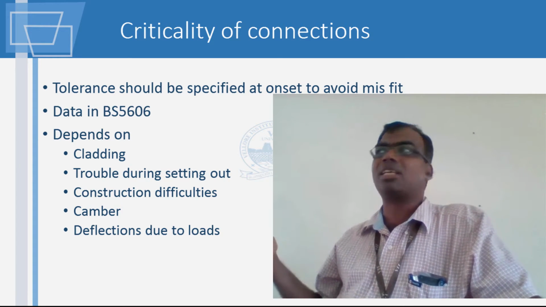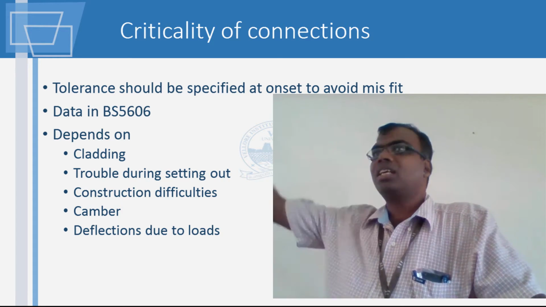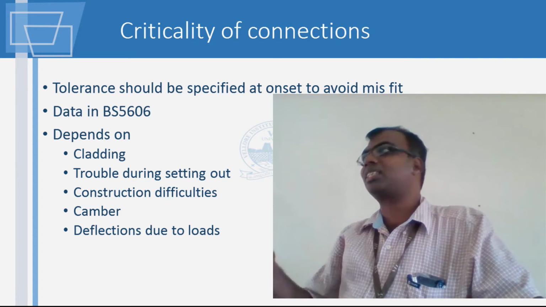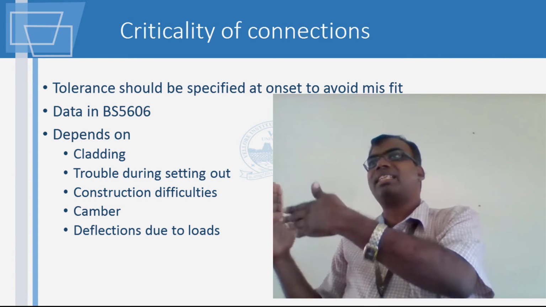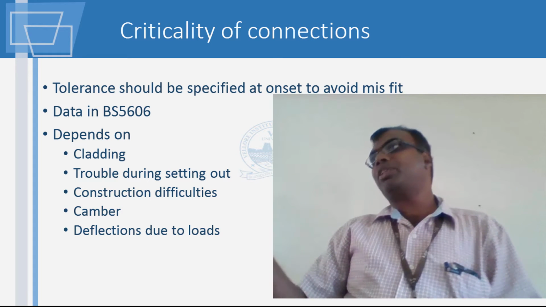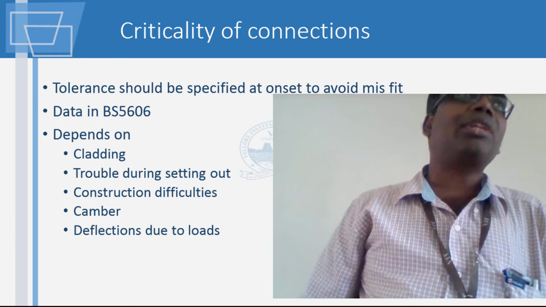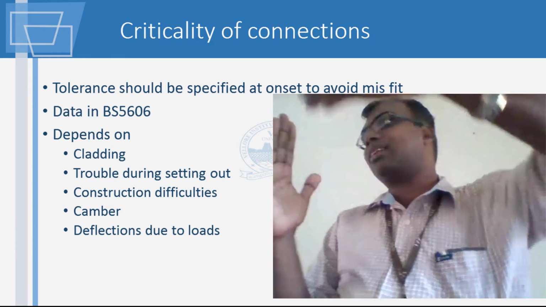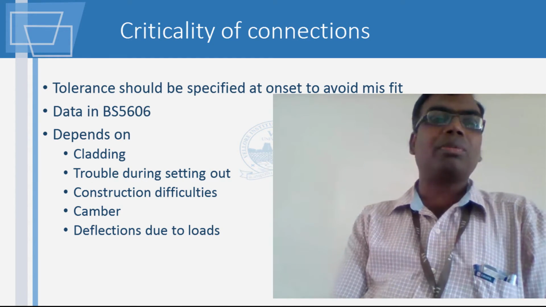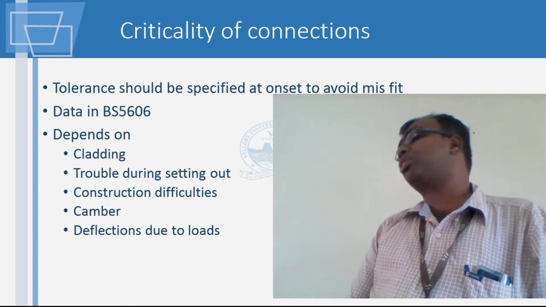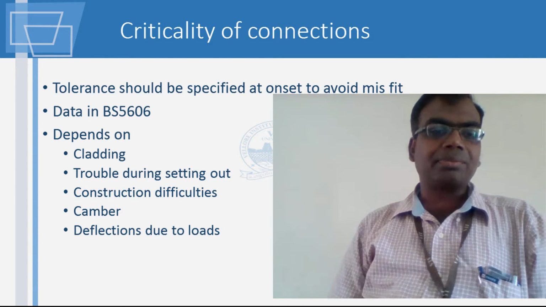when the temperature was around 18 degrees Celsius. However, at the site it is 27 degrees Celsius. Do you think they will be able to make it match exactly? Both of the elements would have expanded or contracted in a different way, to the extent that you will not be able to make it set correctly. So setting out works will become difficult. This is what we also call construction difficulties.